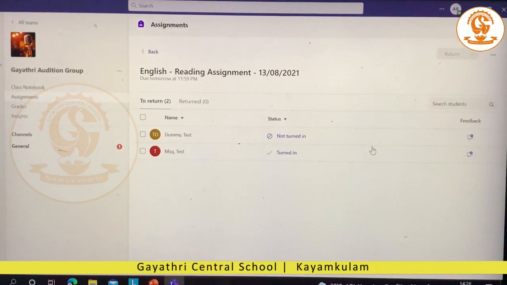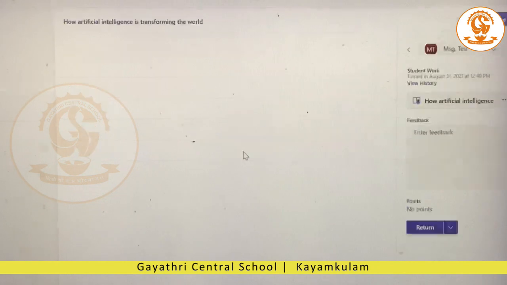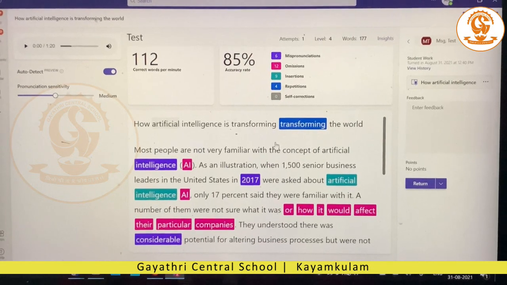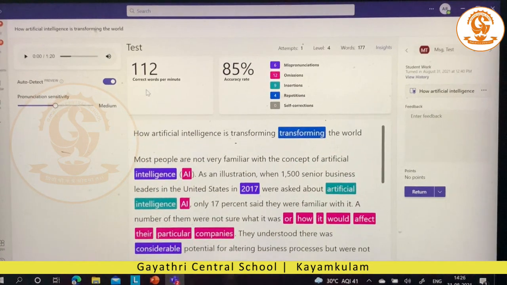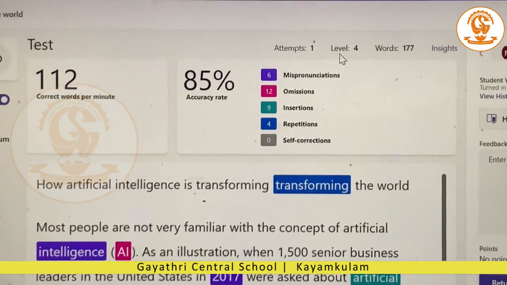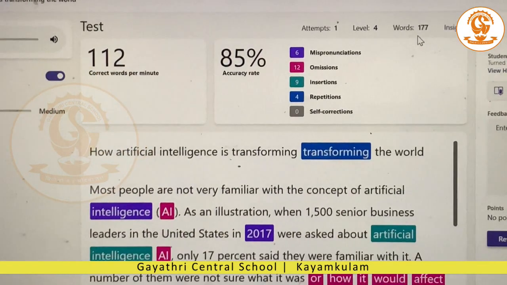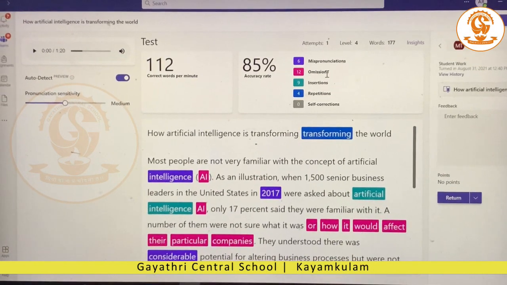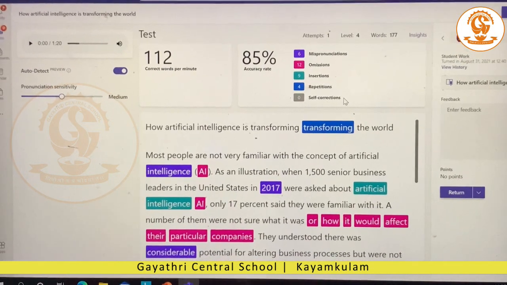Now let's see how the teacher's dashboard looks. I'm going to review the student's work. Now we are in the teacher review experience. You can see the passages here marked with different highlighted colors. The words per minute which were correct, the accuracy rate, the number of attempts, the level, the total number of words, etc. Because of the new AI feature available, the teacher can also see the number of mispronunciations, omissions, insertions, repetitions, and self-corrections done by the child.